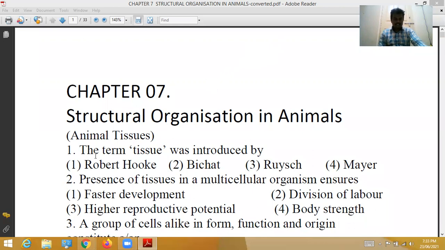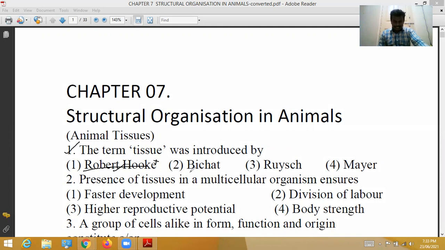Okay, first, animal tissues. The term tissue was introduced by which of the following scientists? Generally here, Robert Hooke was the first to observe cells through a microscope, as dead cells. So according to the question, he is not the correct person.